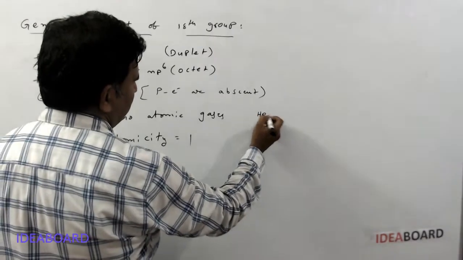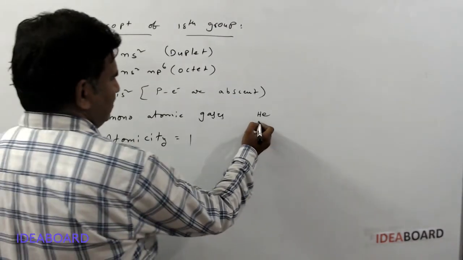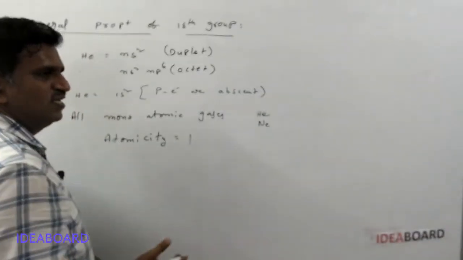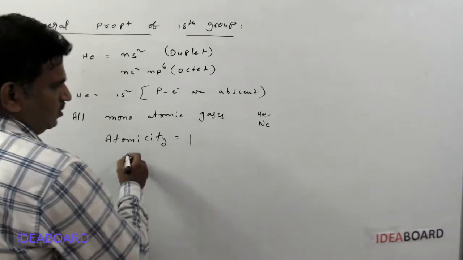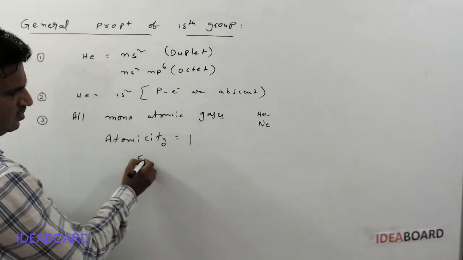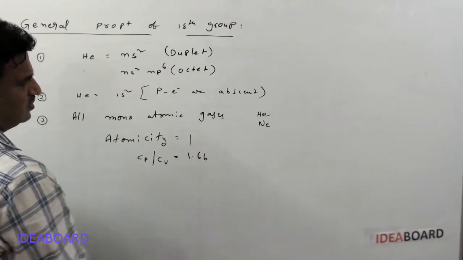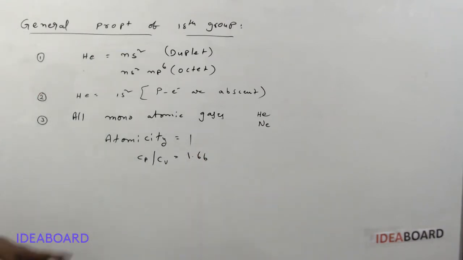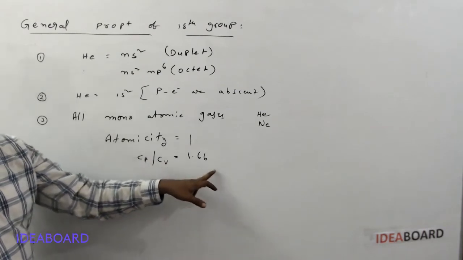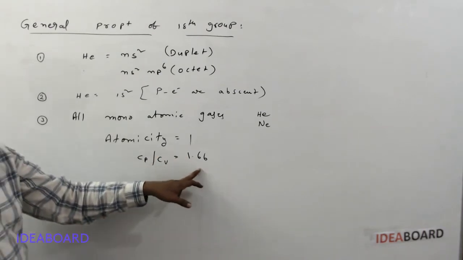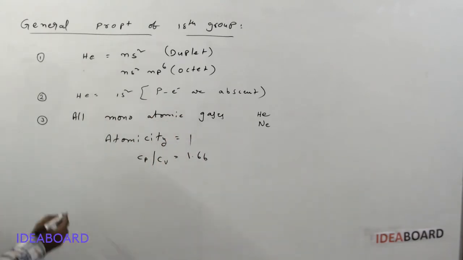When writing the helium molecule formula, we write He only, and neon as Ne only. We do not write He2, Ne2, Ar2, Kr2 or Xe2. Atomicity is 1 because the Cp by Cv ratio, the ratio of molar specific heats, is 1.66. Because of this value, all the noble gases are monoatomic gases.